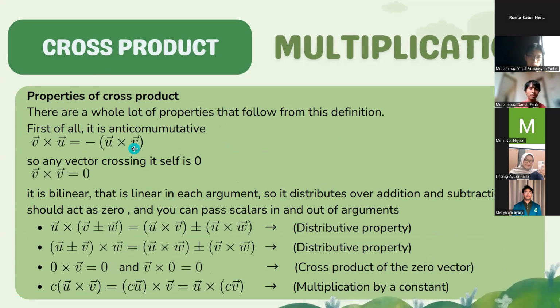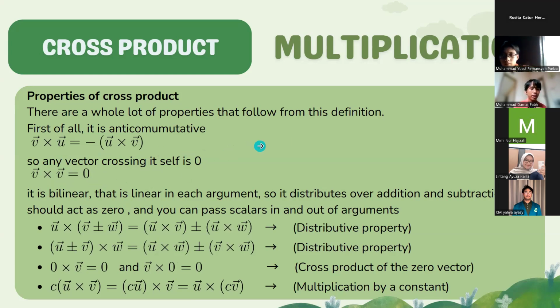Next, properties of the cross product. There are a whole lot of properties that follow from this definition. First of all, it is anti-commutative. Vector V cross vector U is equal to the negative of the cross product of vector U and vector V. So any vector crossing itself is zero, like vector V cross vector V is equal to 0.